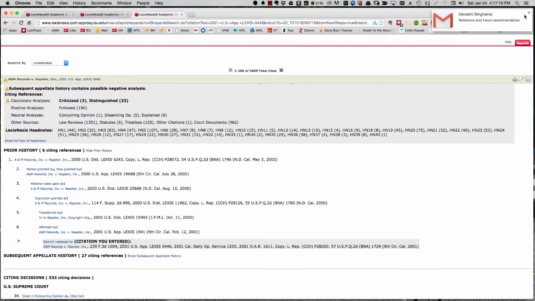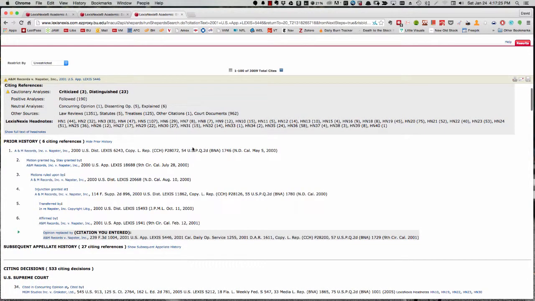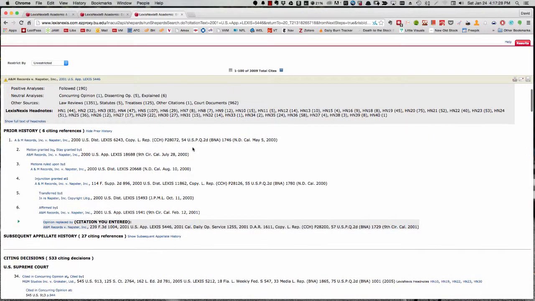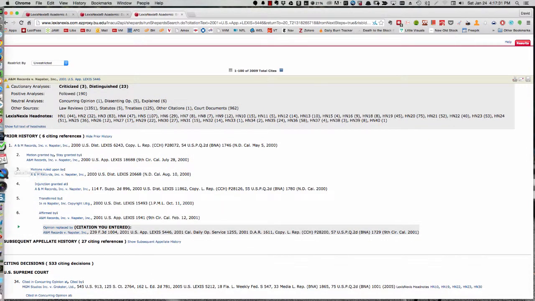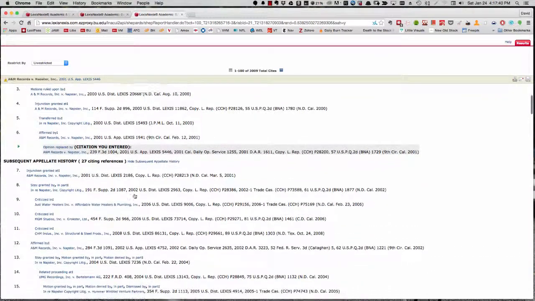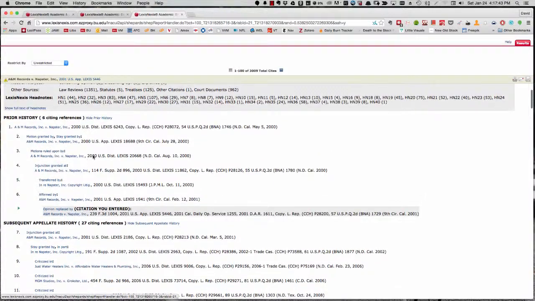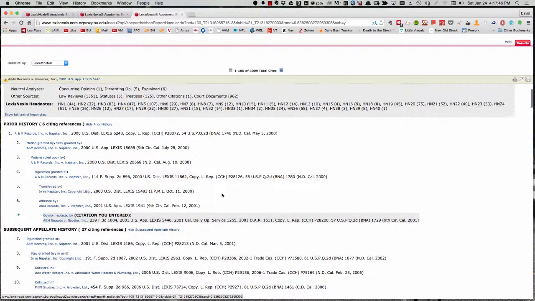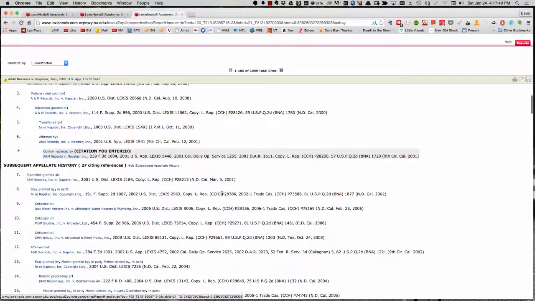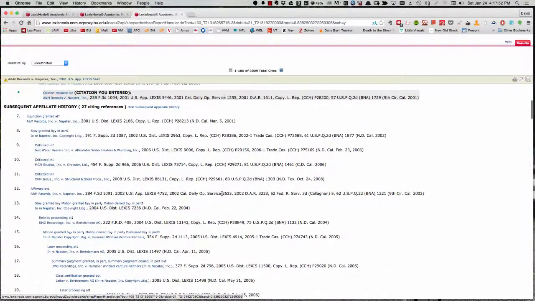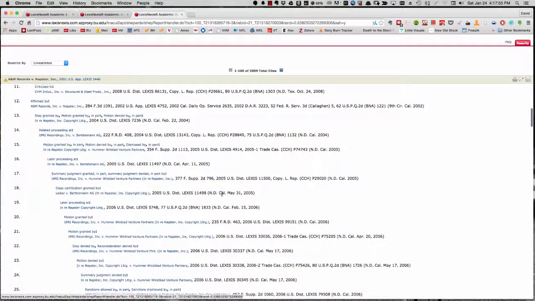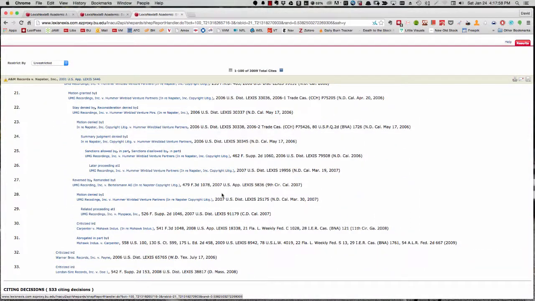It also gives us a number of other sources, law review citations, statutes, treatises, etc. And below that is a detailed citation to Napster's prior and complex, there we go, now it shows, complex subsequent history. So the prior history is those earlier cases that we noted when we looked through the list. And the subsequent appellate history has 27 citing references. So we can see this was a complicated legal history.